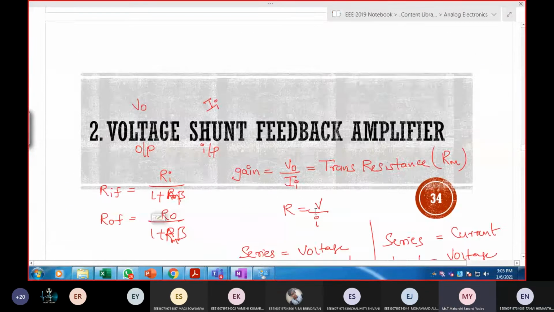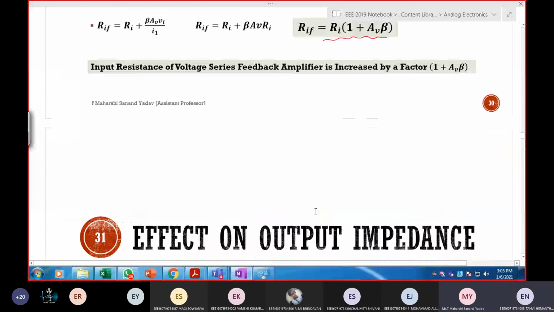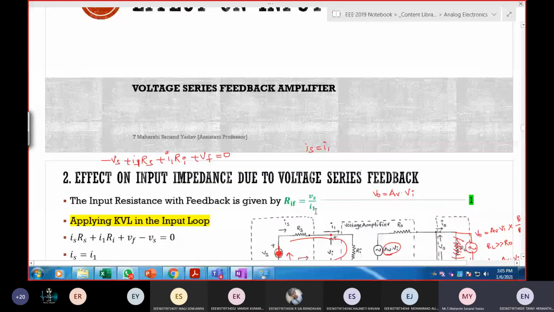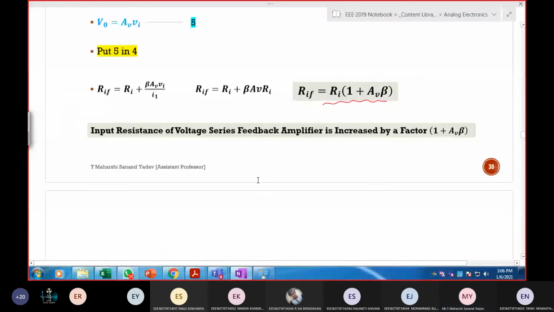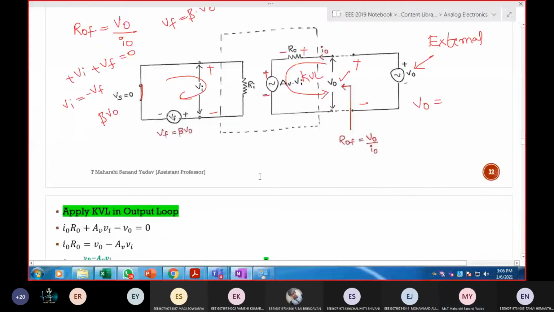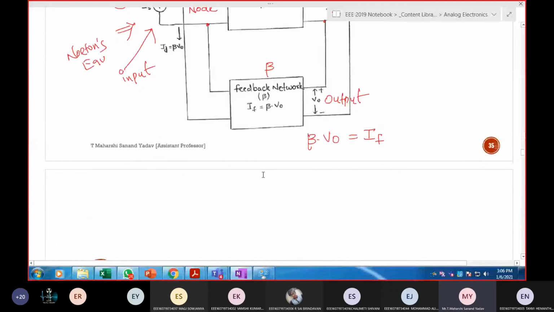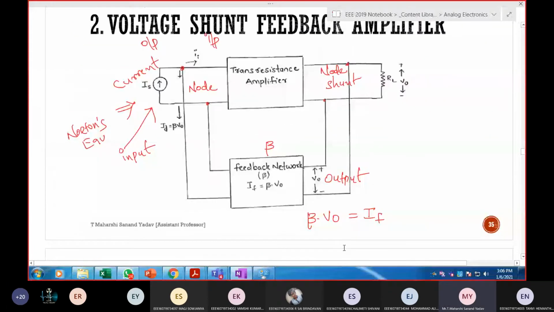In the previous case, this is a very tricky part, everyone will get confused with this. Input side was voltage, that's why I connected it as VF. Beta times V out is nothing but VF, because at the input I'm connecting Thevenin's equivalent. Here I'm going with Norton's. That's why it is IF. So IF is equal to beta times V out. Now you have to remember this point. For the sake of substitution, this will be useful.